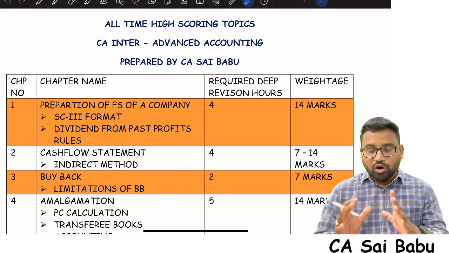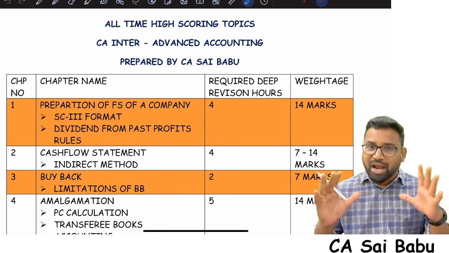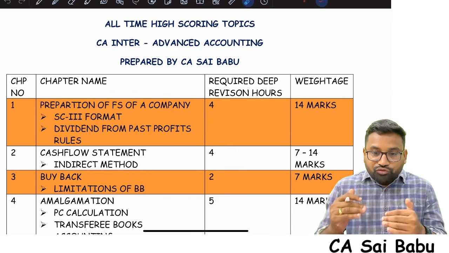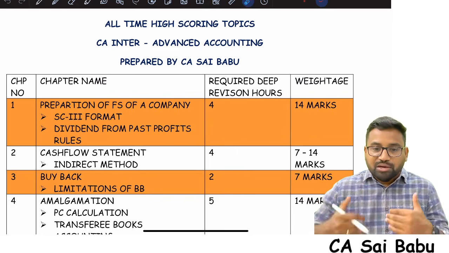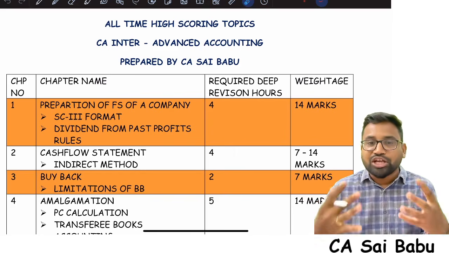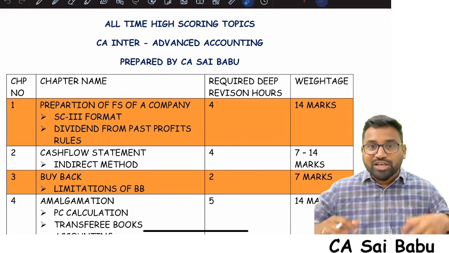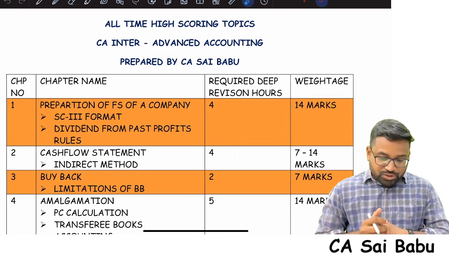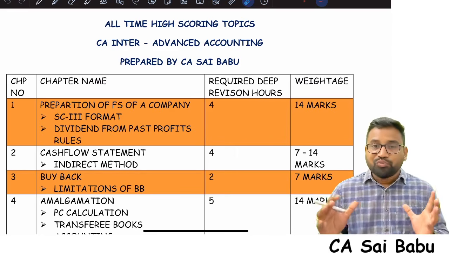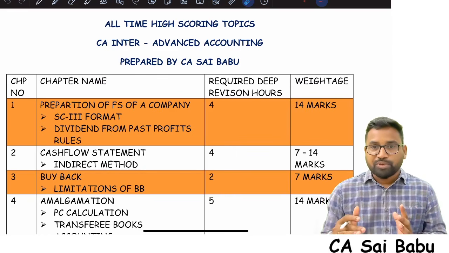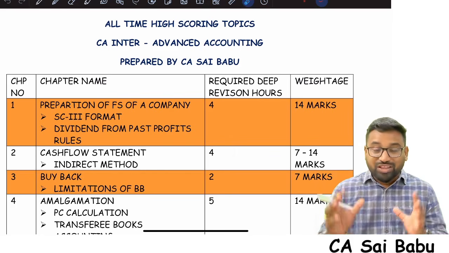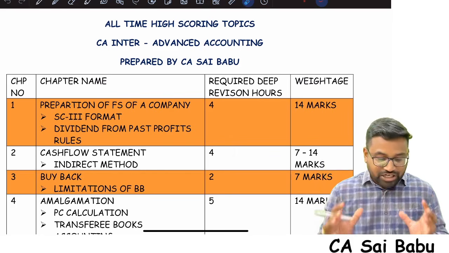Of course, all of you already have some idea about all the chapters. Now this is the time you need to focus on the revision. So when it comes to the revision, what are the things I need to revise? What are the areas I need to focus more on? Here is the list. So for the next 10 days, devote yourself to the following topics and spend 50 hours of your time with 100% focus and attention on these topics.